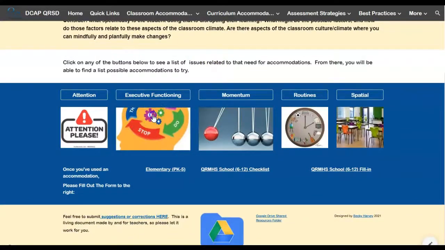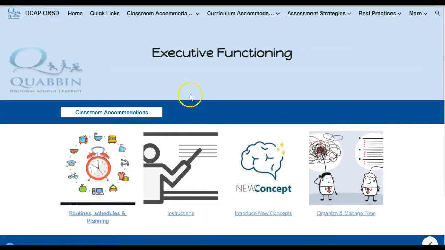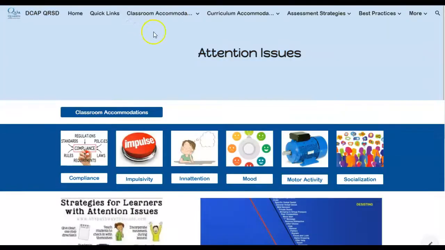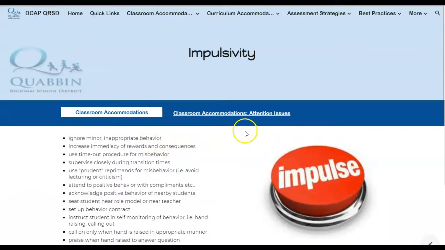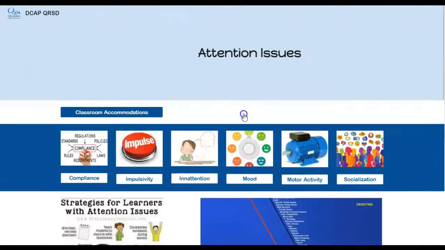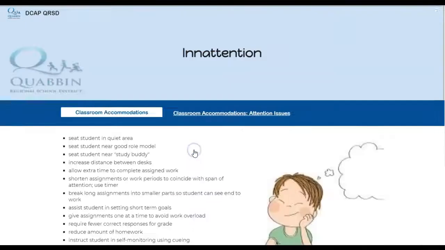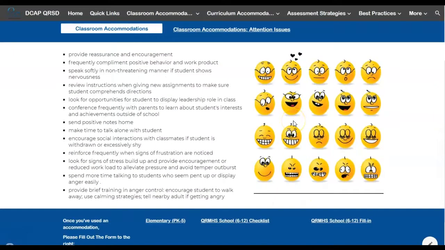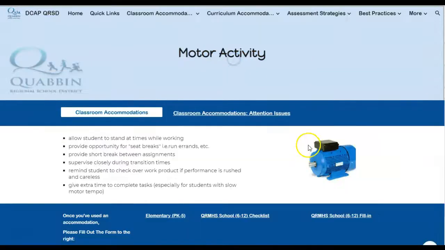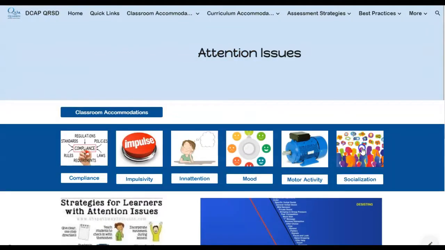We've also got executive functioning issues. Going back to attention issues, maybe you have students who have impulse control issues. Here's a list of accommodations you might use with them. Inattention is another one. Maybe you've got students with mood issues or motor activity issues, or maybe it's a socialization problem.